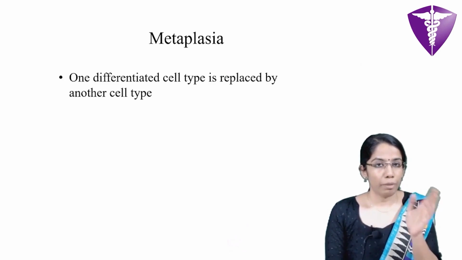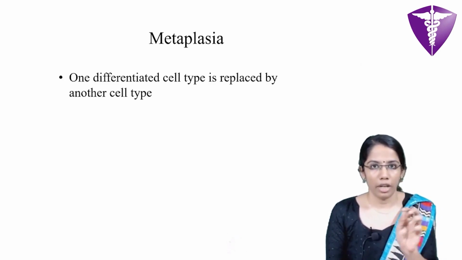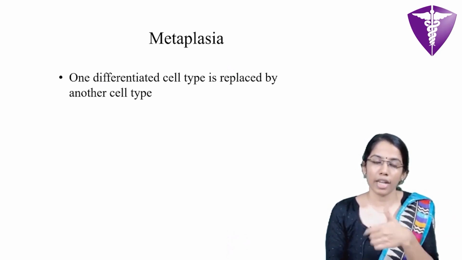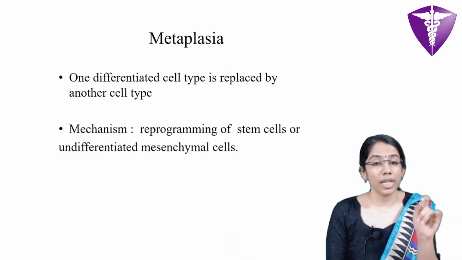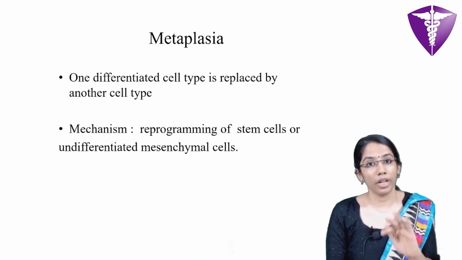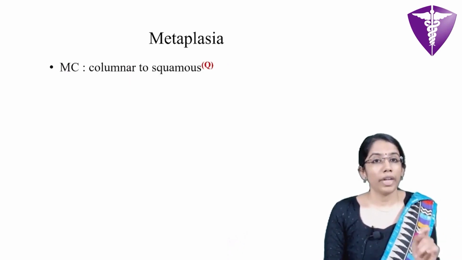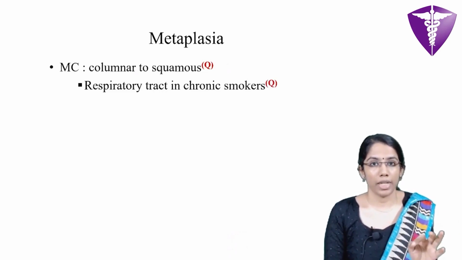Though the replacement occurs, metaplasia too is a reversible event, because if the adverse stimulus is removed, then the cells can revert back to normal. The mechanism by which this occurs is reprogramming of stem cells or undifferentiated mesenchymal cells to be converted into the new cell type. The most common type of metaplasia is columnar to squamous metaplasia.